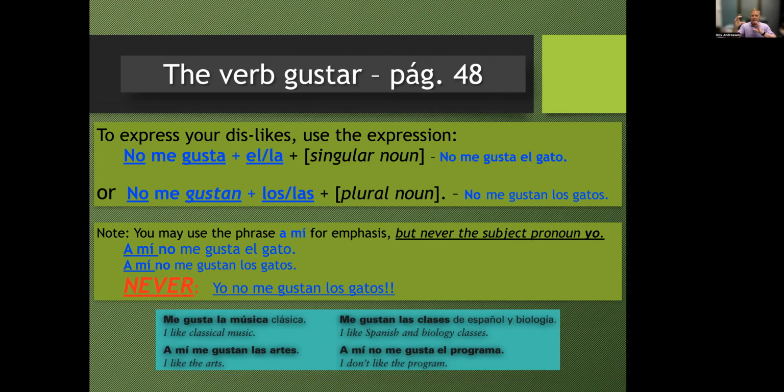Okay, so a couple again, just to give it to you in a different context. No me gusta, the article and a singular noun, or no me gustan, plural article, plural noun. No me gusta el gato y no me gustan los gatos. Something interesting here, if you say no me gustan los gatos, really, you could be saying I don't like the cats, like two specific cats, or you can just be saying cats in general. And I would say, no me gustan los gatos. I'm a dog person. Some of you may like cats, and that's okay. Again, you can add a mí for emphasis. A mí no me gusta el gato. A mí no me gustan los gatos. But never yo, okay?